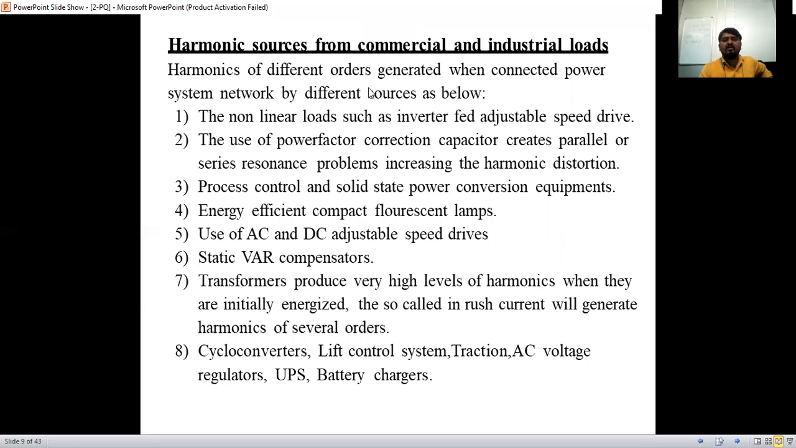Harmonics of different orders are generated when different sources are connected to the power system network. Whatever supply comes from the substation, they separate the residential load, commercial load and industrial load nowadays, giving one separate line for commercial and industrial loads.